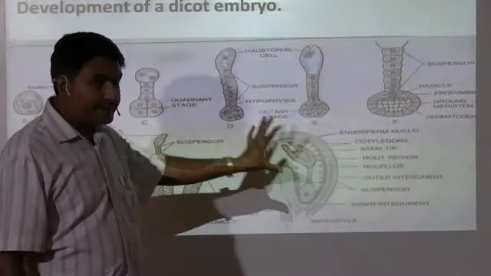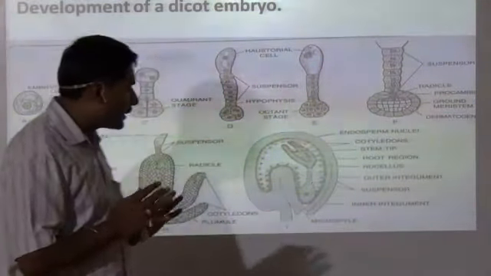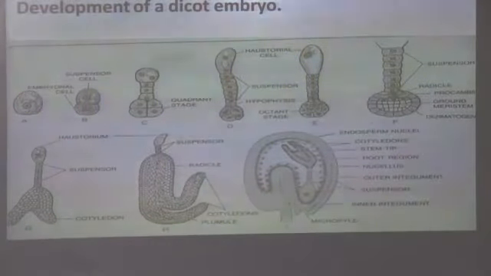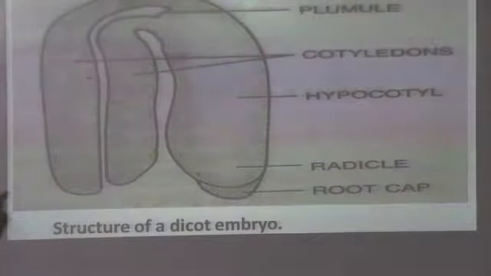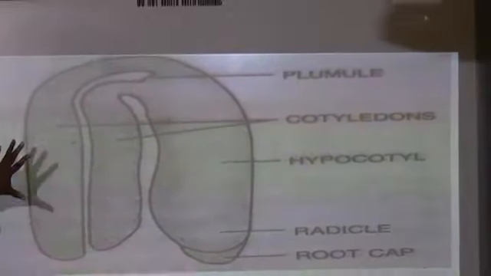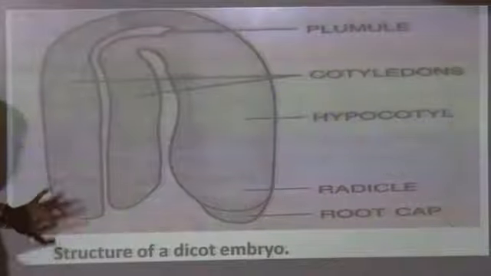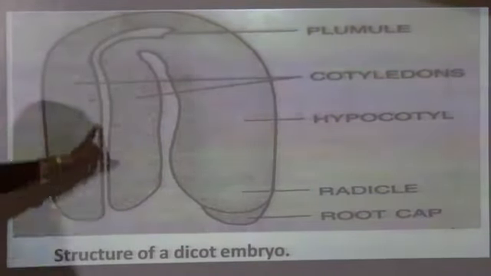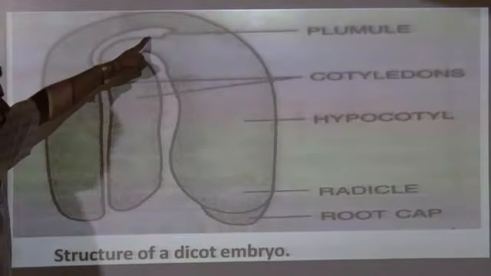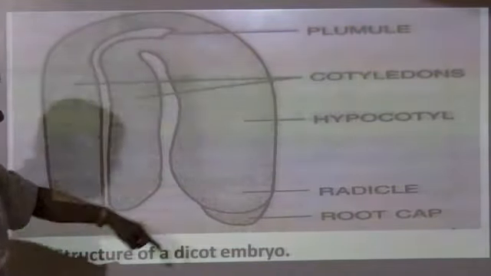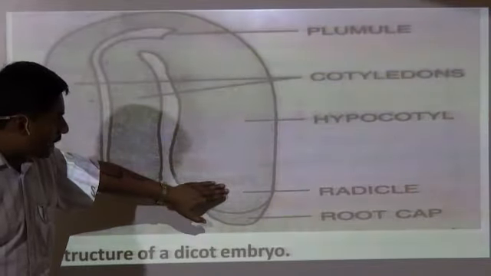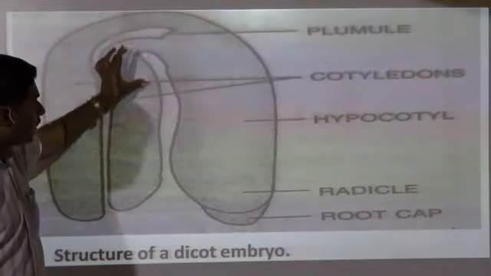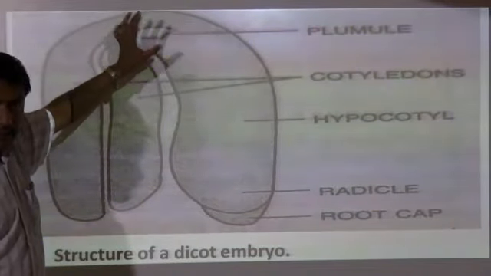After the cell differentiation, after the cell has got differentiated, okay, the structure of a dicot embryo more or less looks in this manner. That means here you see these two are the cotyledons. The embryonal axis, in this case you will come across the upper part, that is the plumule, okay. This lower part, this part, hypocotyl and epicotyl. Epicotyl will give rise to the plumule. The cells out here present in the epicotyl region.